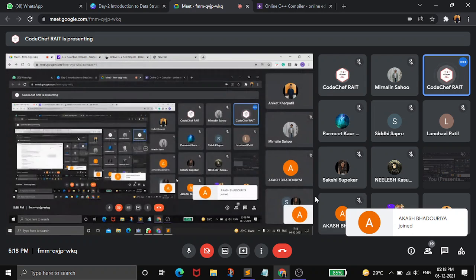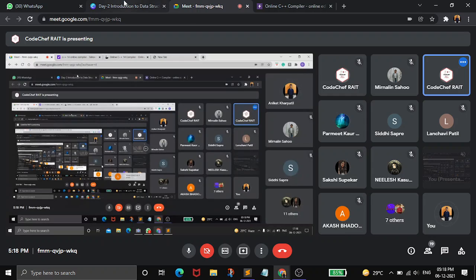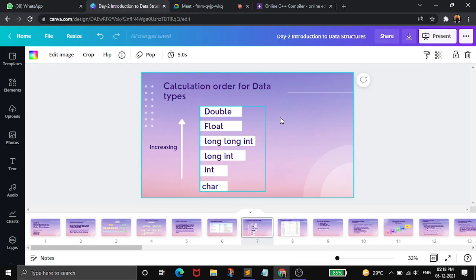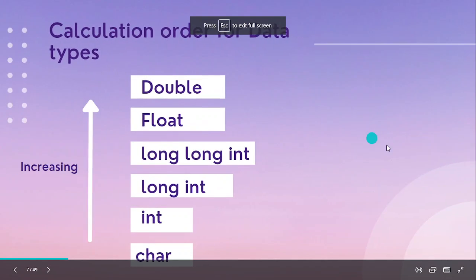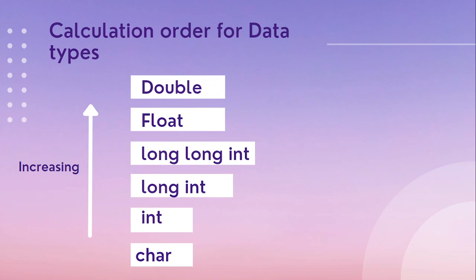So here we have seen that double has a higher precedence order than integer.